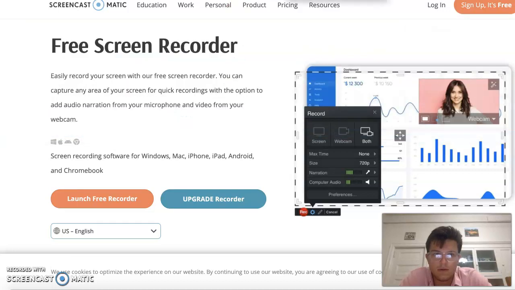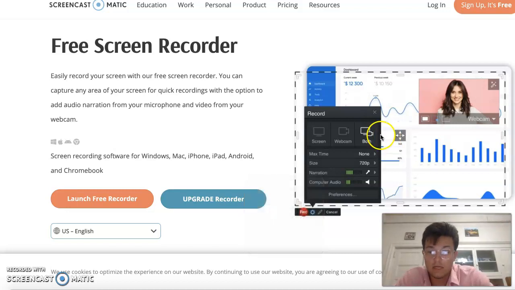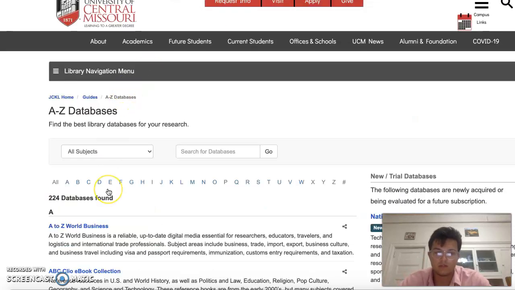All right, so let's go ahead and do this database tutorial. You're just going to head over to the database. Which tab did I leave it on? I believe it was this one. Here we go. Yeah, so just going to head over to the JCK database portion.